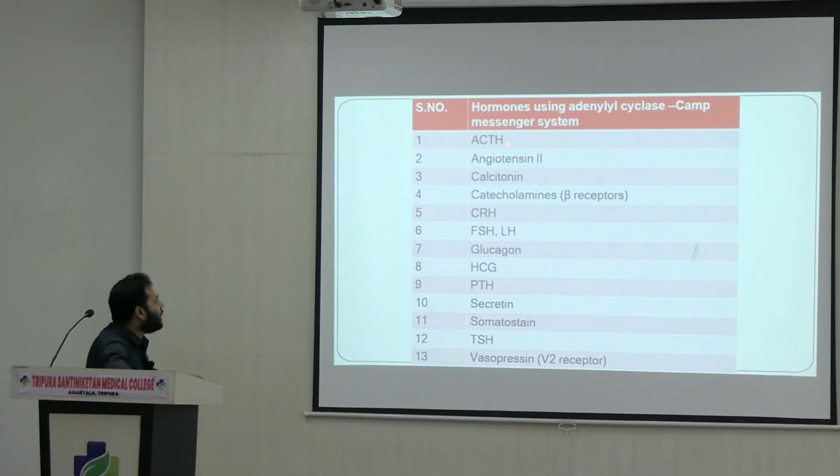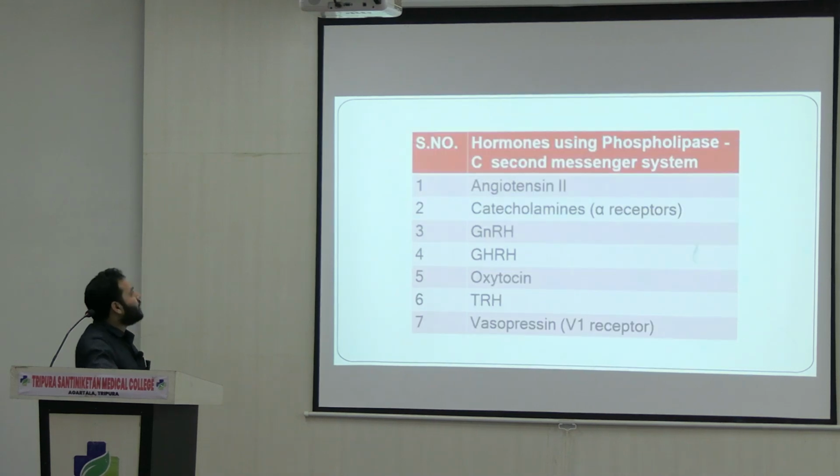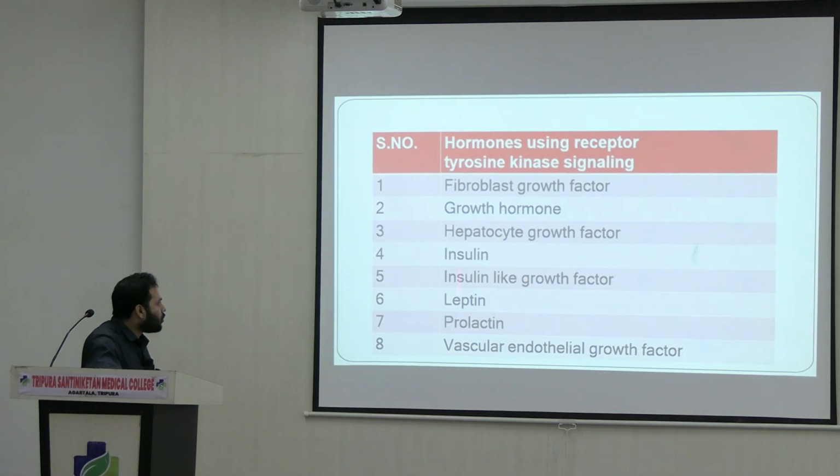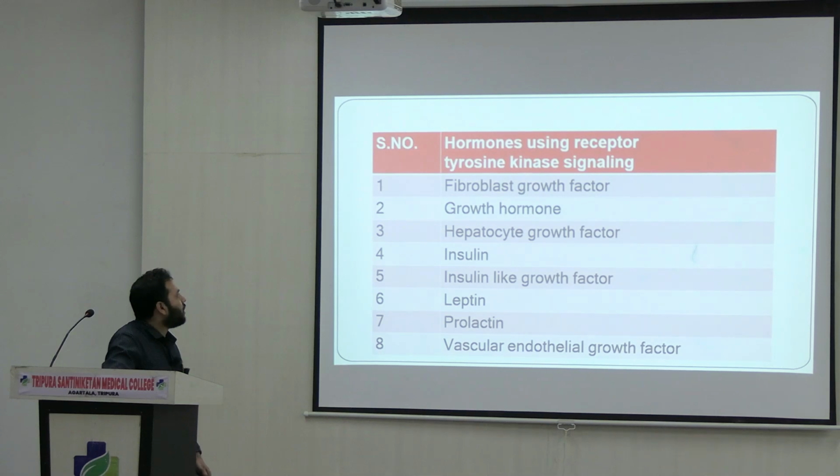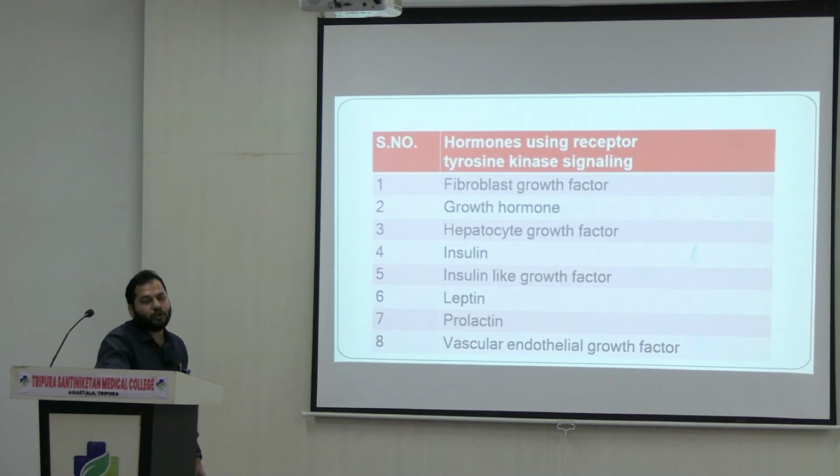So these are some of the hormones that mainly involve the second messenger adenylyl cyclase or cyclic AMP, right? So you have to memorize the list of names. At the same time, these are some hormones which mainly involve phospholipase C. Phospholipase C also acts as a second messenger. And these are the group of hormones which involve a receptor called receptor tyrosine kinase, or tyrosine kinase signaling.